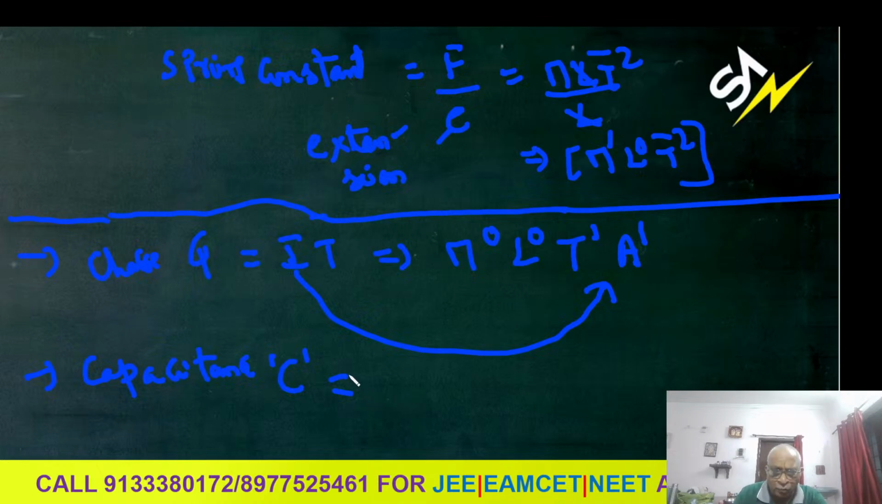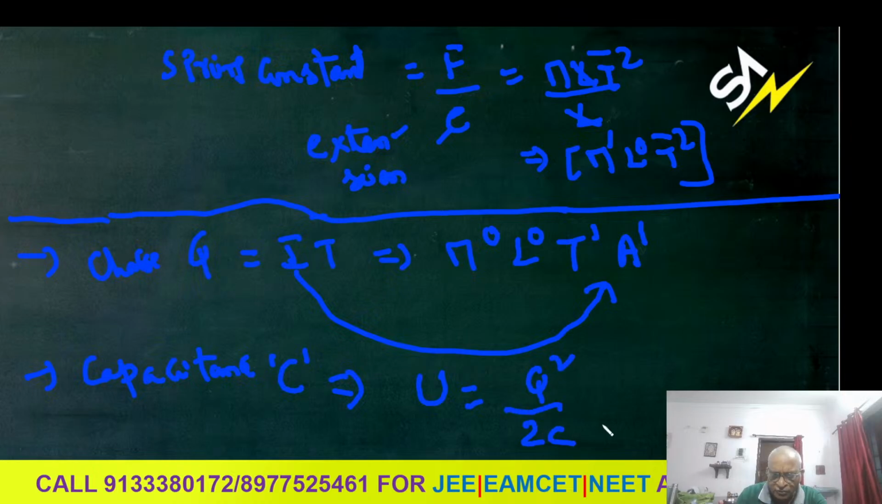So I'm telling one more method to find out capacitance. The clue I'm giving is energy stored in a capacitor. I'm writing energy stored U. You don't take half CV square, where V is the potential difference. You take one more formula, Q square by 2C.